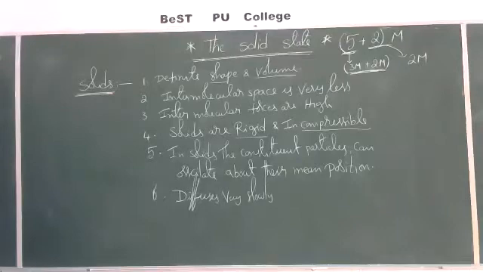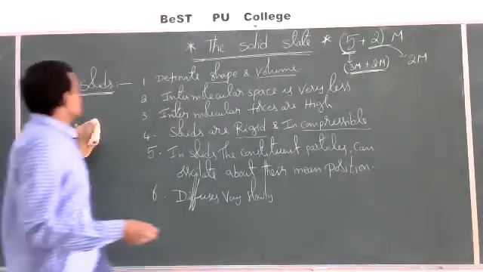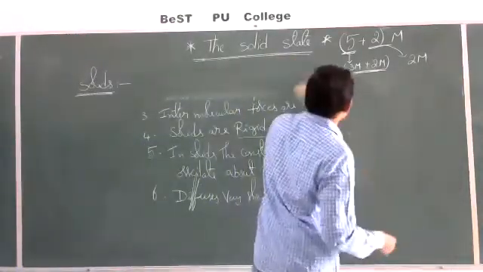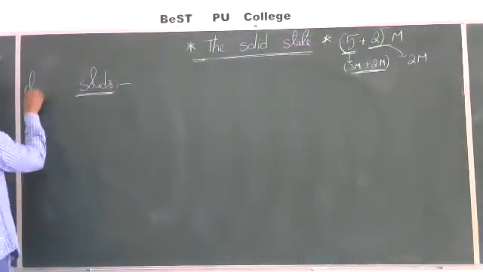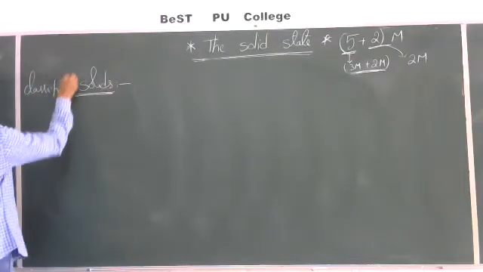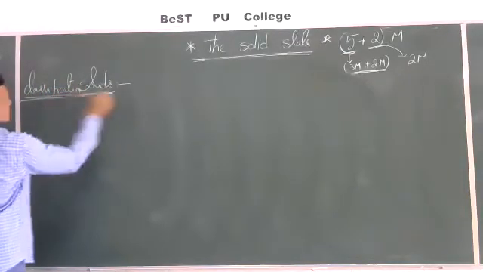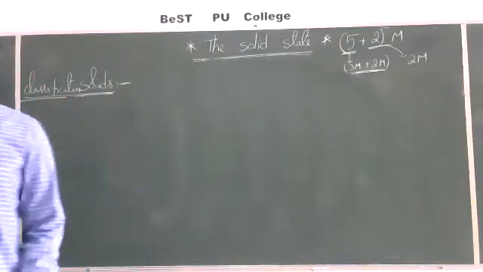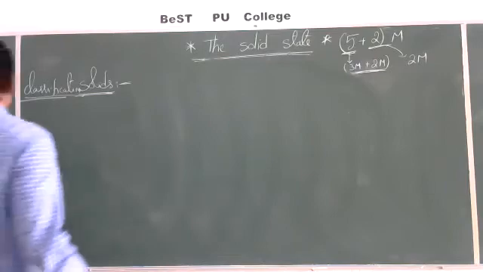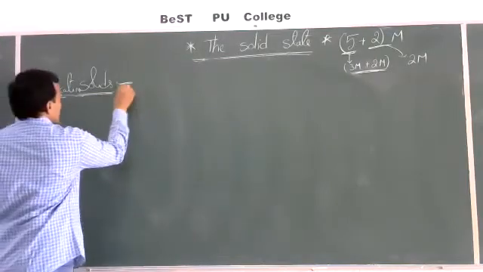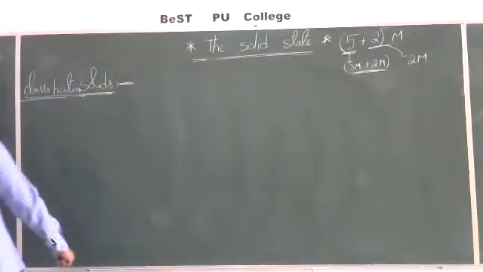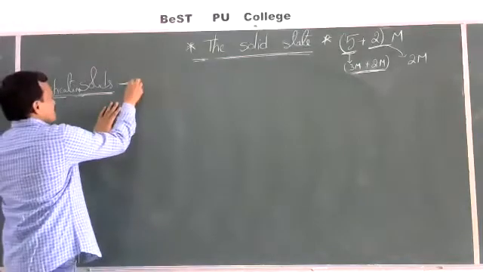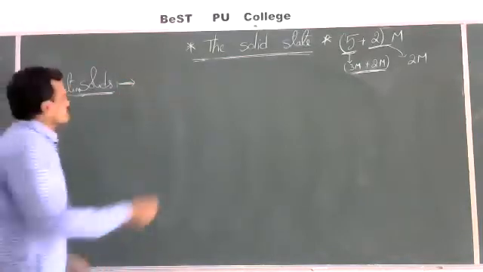Now let us see. Again, these solids are further classified into two types. Now we will go for a classification of solids. What about classification of solids? Depending on the arrangement of the particles, the solids are further classified into two types.